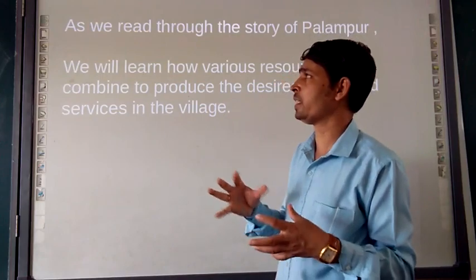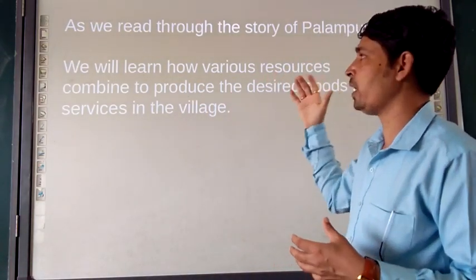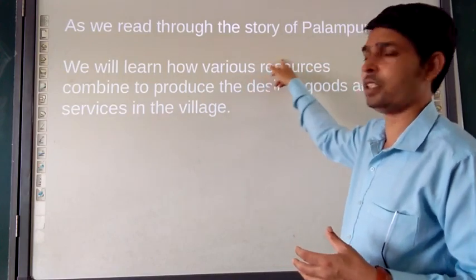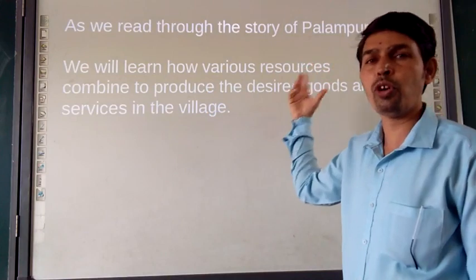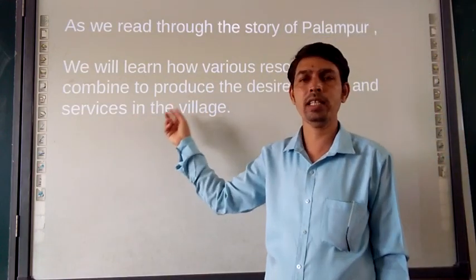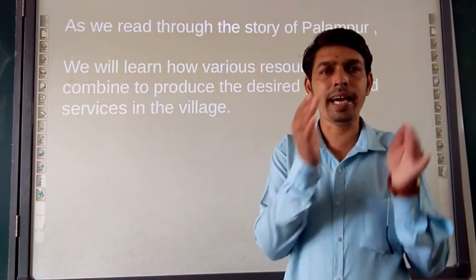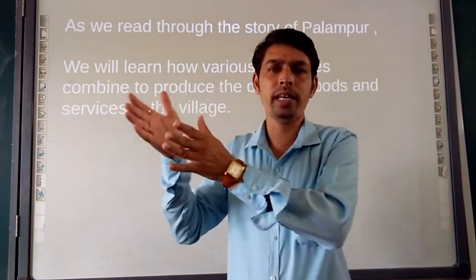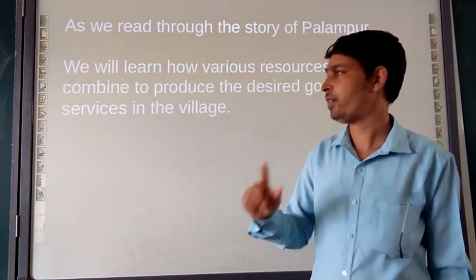So altogether, summing up, as we read through the story of Palampur, we will learn how the various resources combine together to produce the desired goods as well as services in the particular village. Transportation, carrying one thing from one place to another, is a service activity, right?